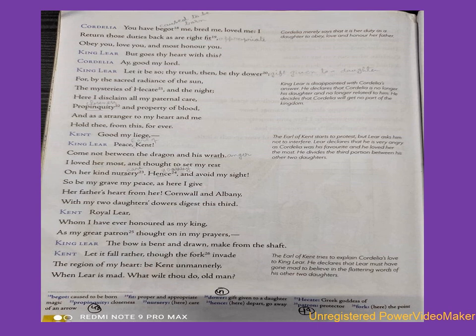Cordelia: Good my lord, you have begot me, bred me, loved me. I return those duties back as are right fit. Now Cordelia says that, my lord, you have brought me up, you have reared me, you have loved me, so it is my duty to return those things to you in an appropriate manner. I will obey you and I will love you.